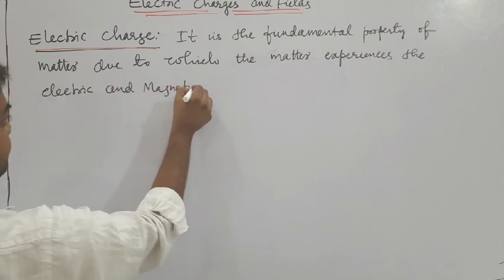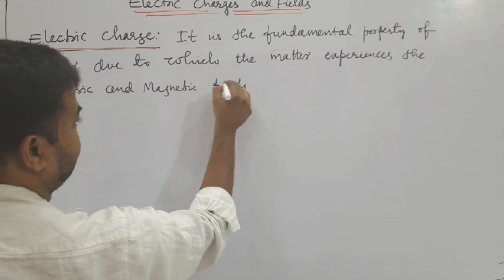That is what we have, the first one, electric and magnetic fields.